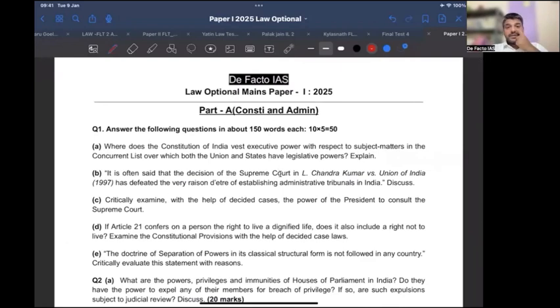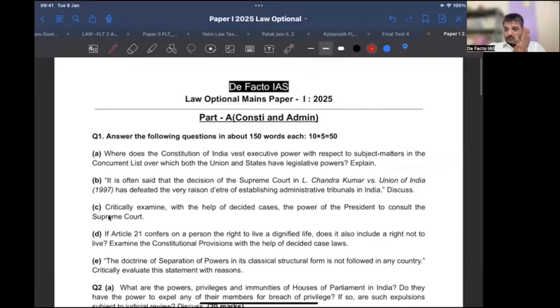Remember that question number one this year is: where did the Constitution of India vest executive power with respect to the subject matter in the concurrent list, on which both Union and State have legislative power? Explain.